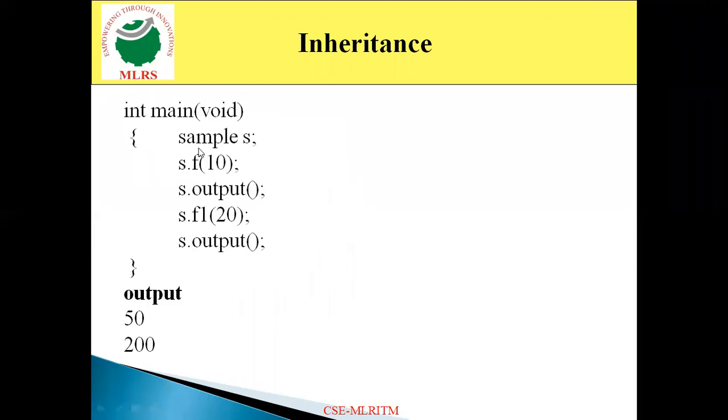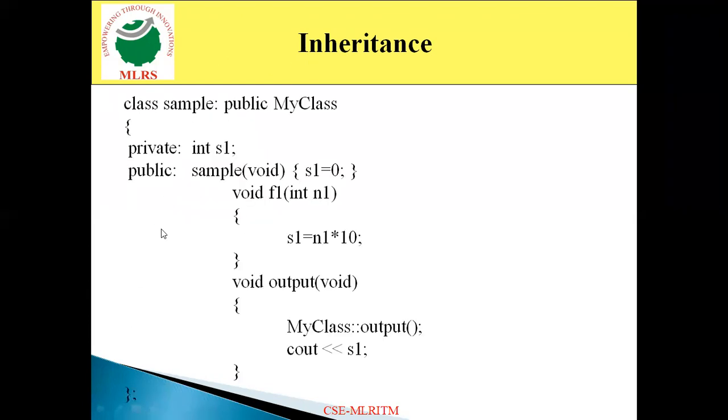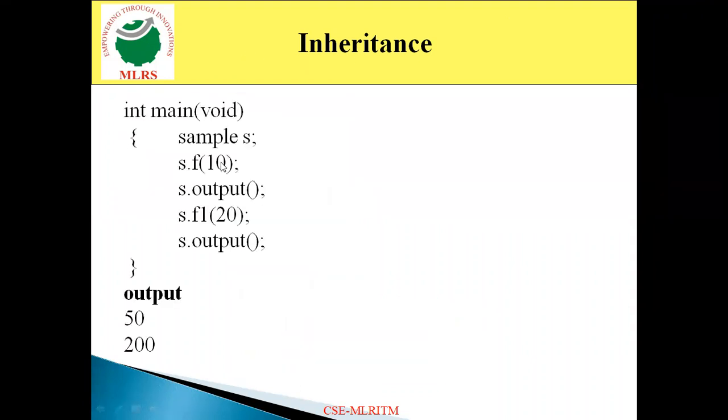Then after that, s dot output. So s dot output, that indicates it is going to execute a function which is related to this one. So it executes now this function, that is nothing but the output function in the derived class. So it executes these statements. So it prints the 50 and 200. So likewise, it is going to execute the single inheritance program.